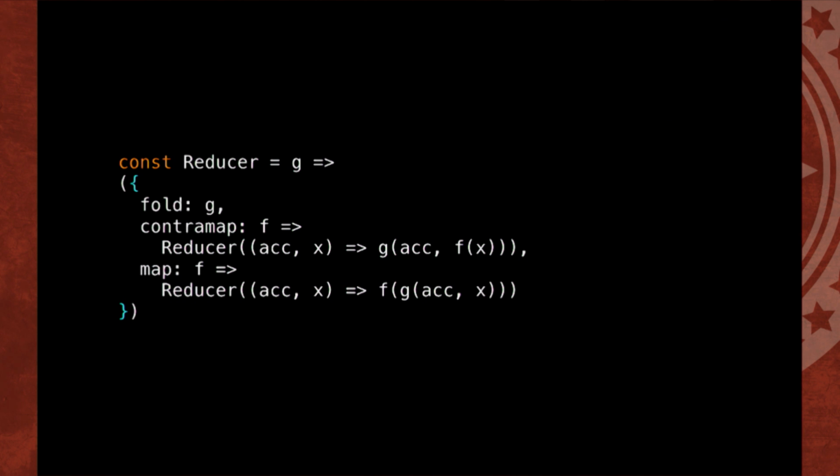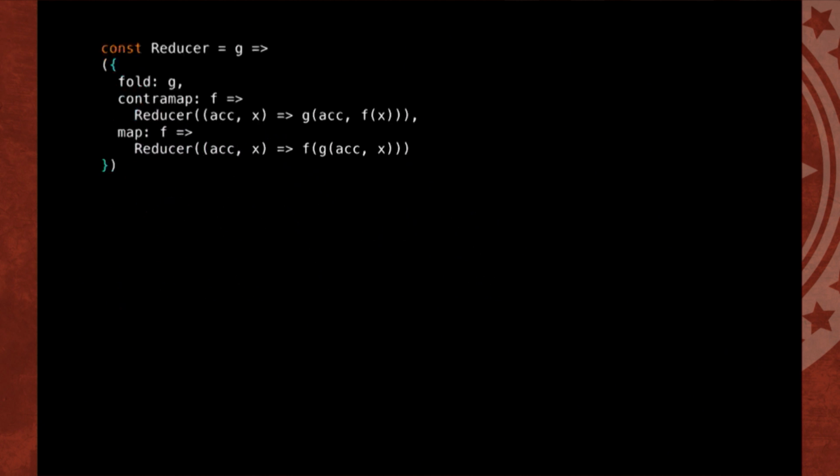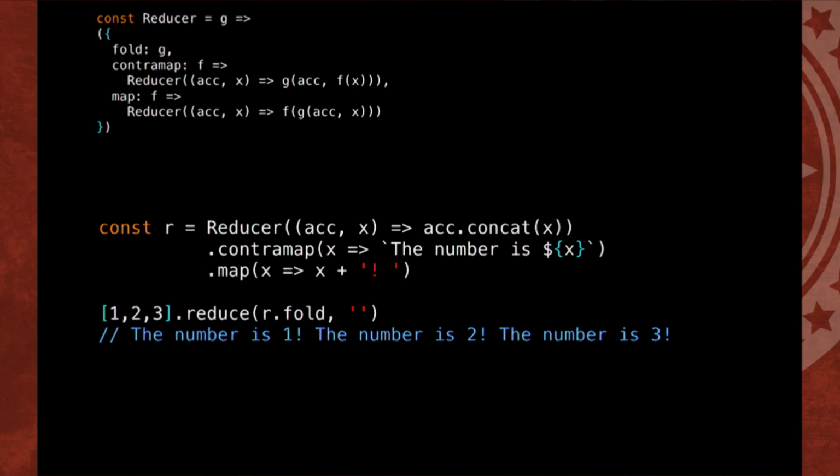And contramap will run on each element beforehand, and map will run on the accumulator afterwards. So if we look at this, it's kind of a dense example. But the idea here is each element gets contramapped. We add the number is to it. And then afterwards, it maps the exclamation point. And then each iteration, it concats. So what we've done is have a before and after hook of each of these iterations through our reducer with contramap and map.